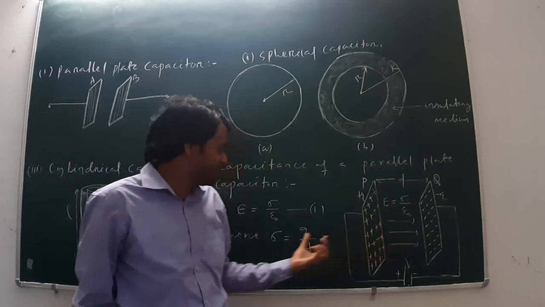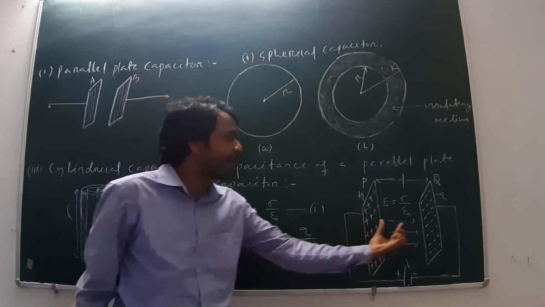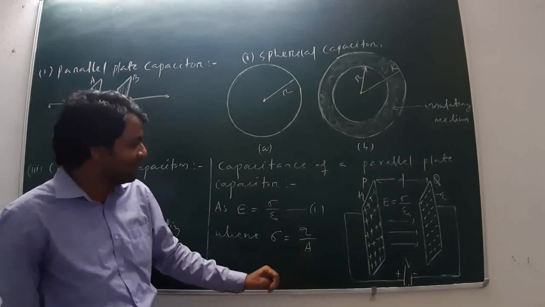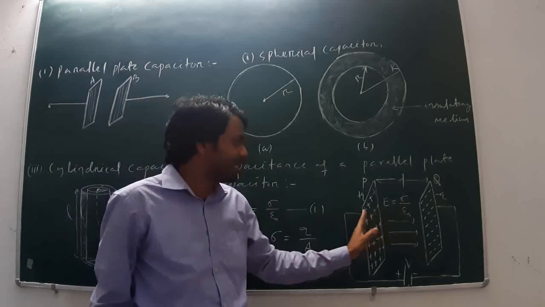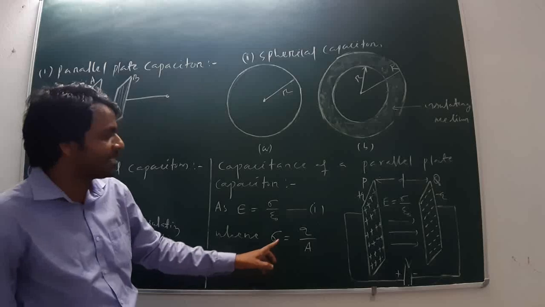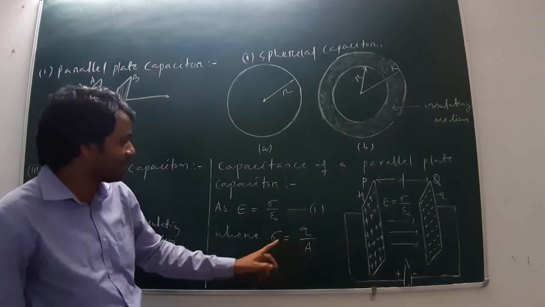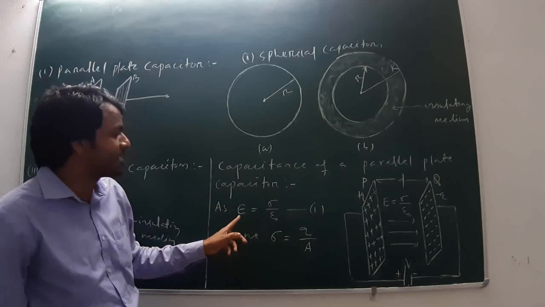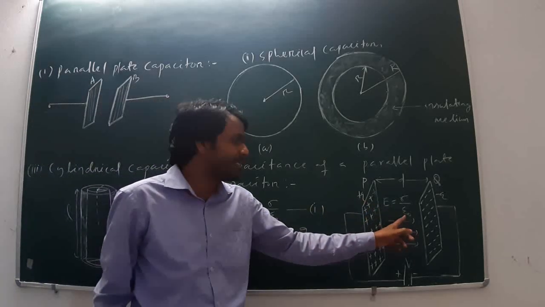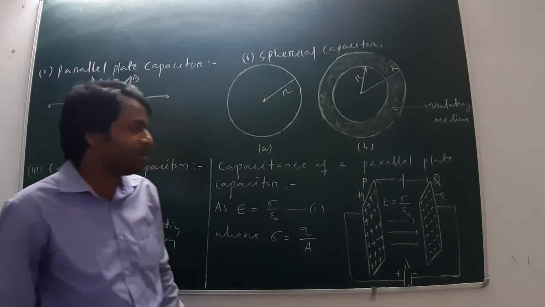Area A means the area of cross section of each plate, which I have taken as capital A. Q is the magnitude of charge, positive Q here and negative Q here. Now the charge density is Q by A, and therefore the electric field intensity is sigma, the charge density, divided by the permittivity of the vacuum, epsilon naught.